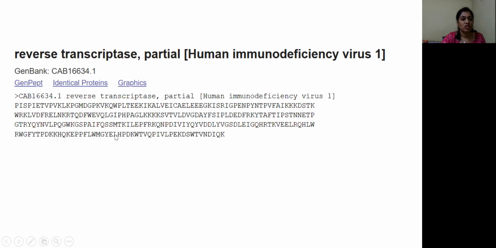Then the actual sequence is represented in single letter form of amino acids, without any gaps. As I told you, FASTA sequence format is the standard sequence input format, compatible with most bioinformatics tools. And this format is different from the previously discussed format at the end of the SwissProt database file.